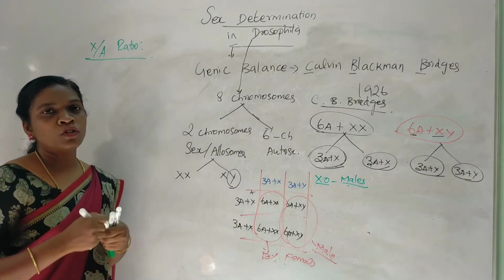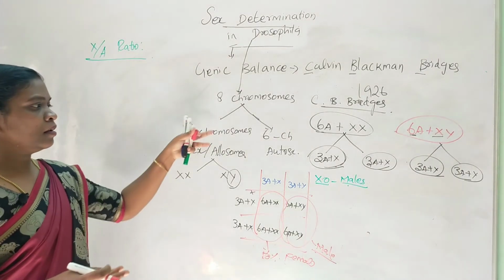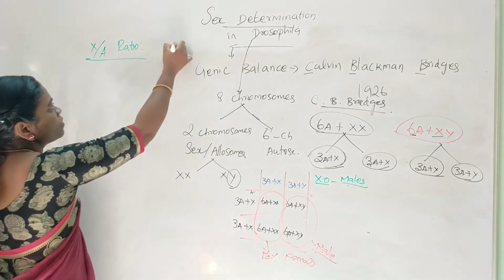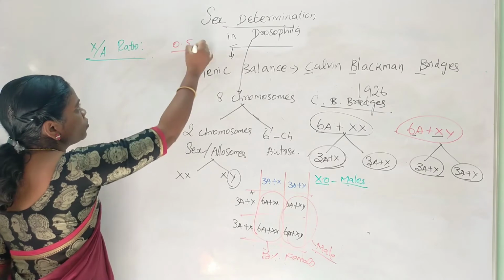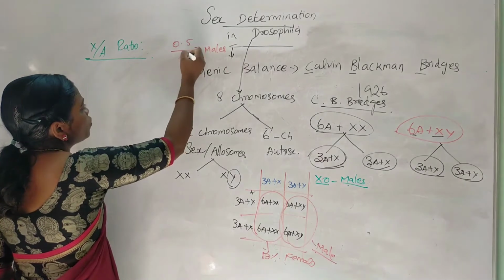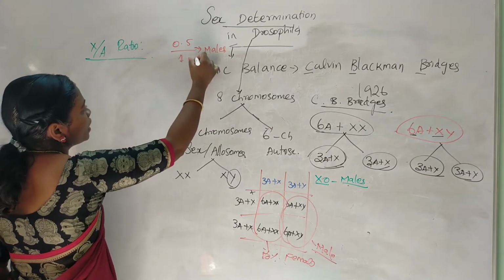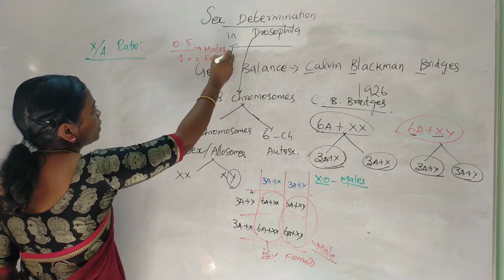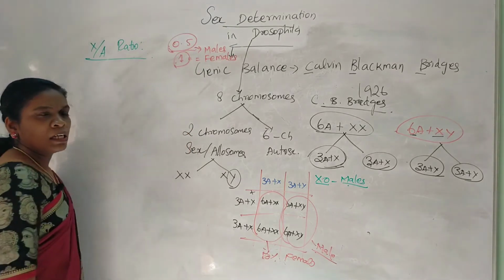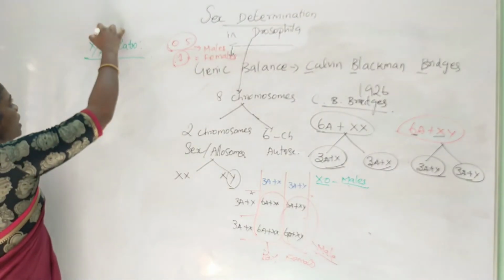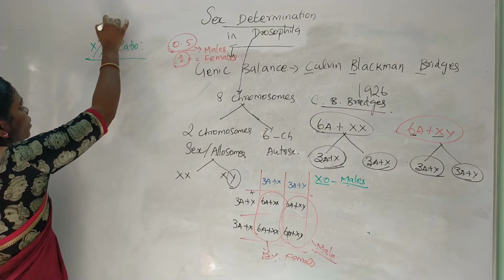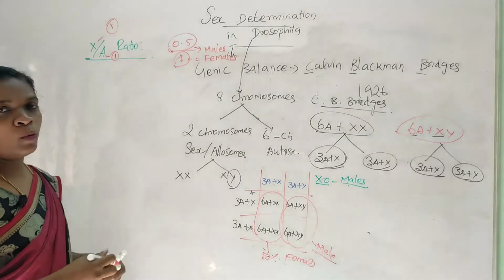The X by A ratio determines whether the organism is male or female. If the organism has a 0.5 ratio, it will develop into male. If the organism has an X by A ratio of 1, it will develop into female. How can I find the ratio of 0.5 and 1? It is nothing but: X has a value of 1, A, that is autosome, has a value of 1. So each will be given a value of 1.